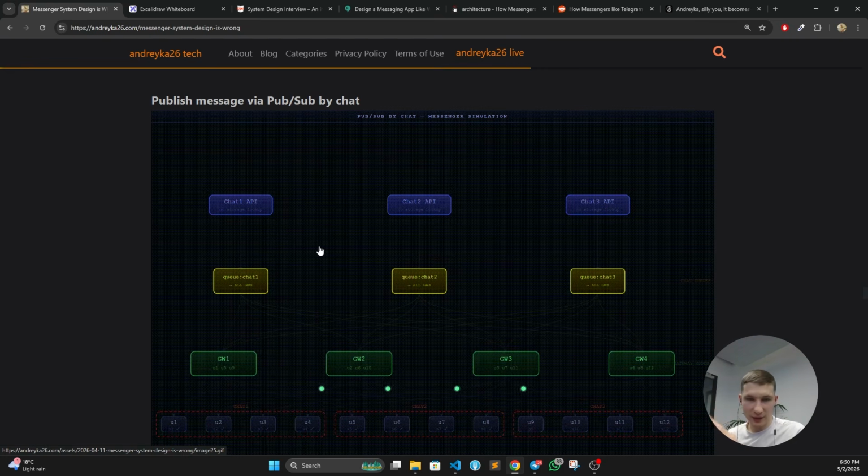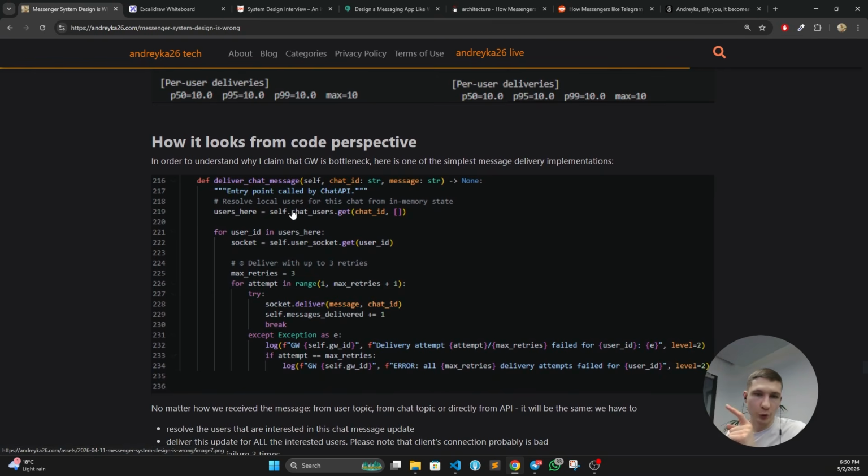I was discussing with some guy, and he definitely proved on a single AWS region that with some sort of batching and stuff, we can actually handle the network bandwidth here. So network will not be a bottleneck here. But the bottleneck will be CPU, because for every single message in your gateway node, you are going to resolve all the users that need to get an update, because you might have users from different chats. You cannot just blindly broadcast.